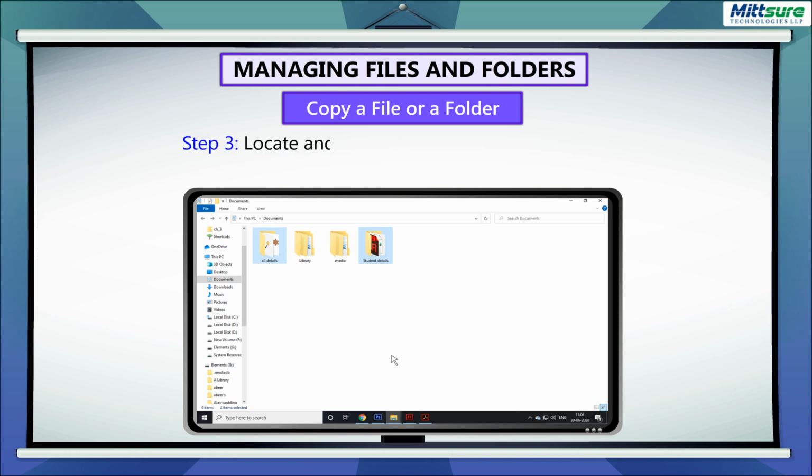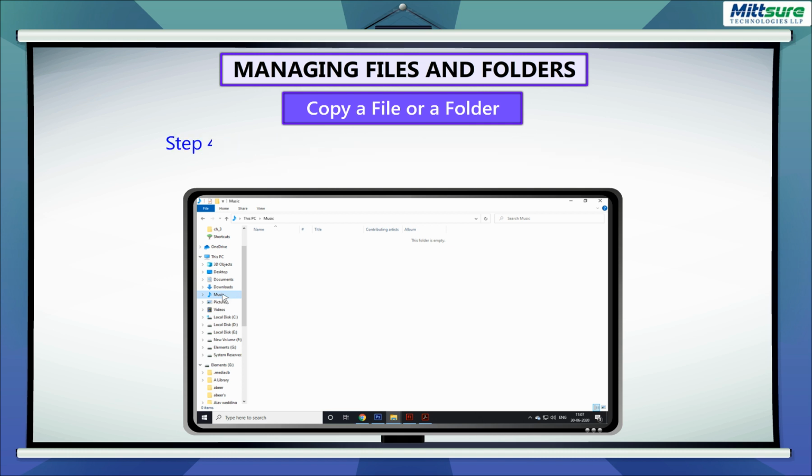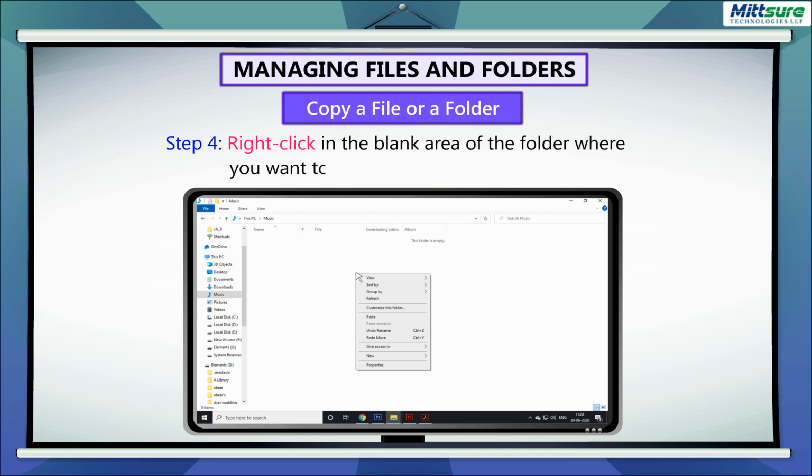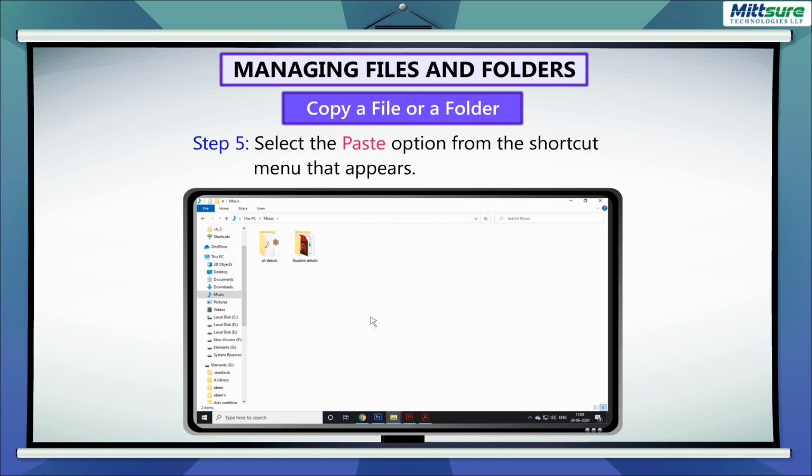Step 3. Locate and open the folder where you want to copy the selected file or folder. Step 4. Right-click on the blank area of the folder where you want to copy the selected file or folder. Step 5. Select the Paste option from the shortcut menu that appears.